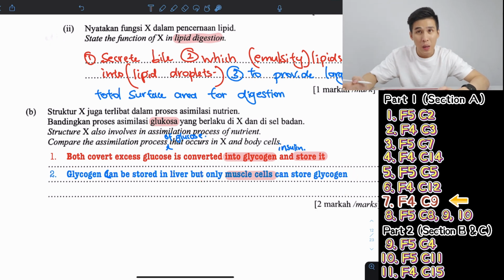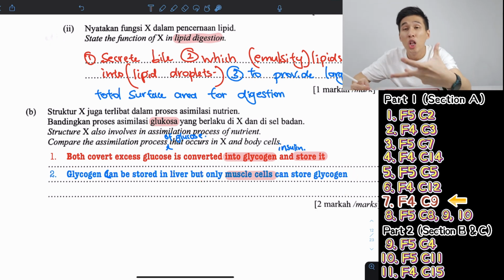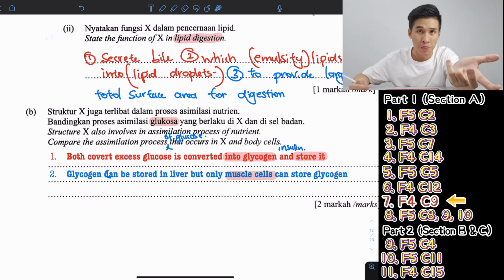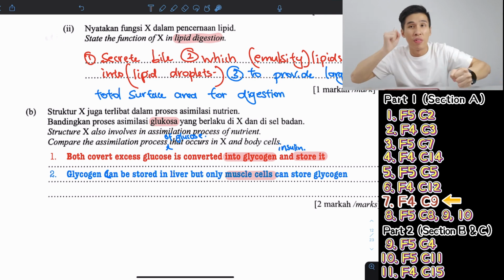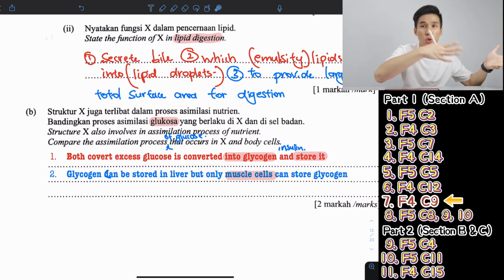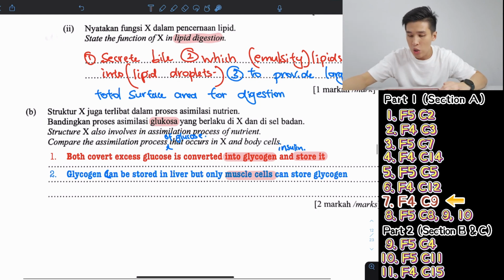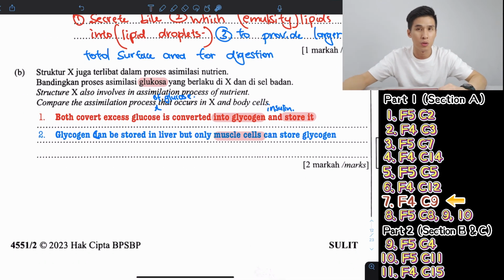So that's the difference. Because muscle cells are cells that need a lot of energy, a lot of sugar. So they need to have backup sugar in case you need it. Like let's say you suddenly decided to run. So you need to convert the glycogen to glucose immediately so that your muscle can use. So that's why muscle cells can store glycogen.